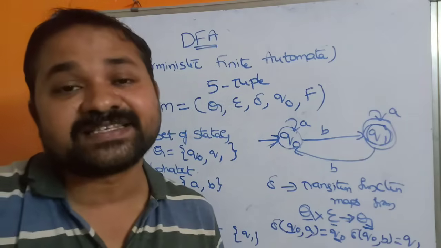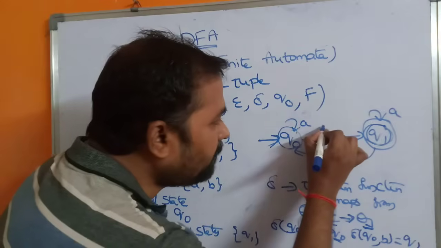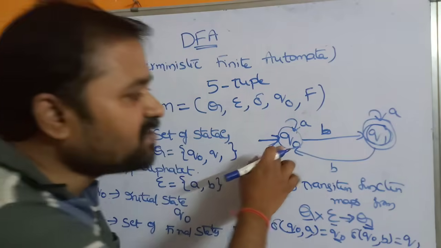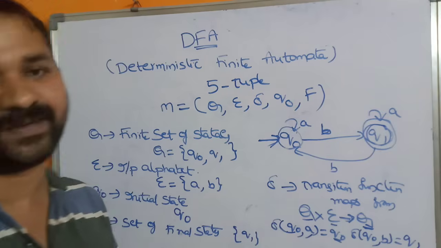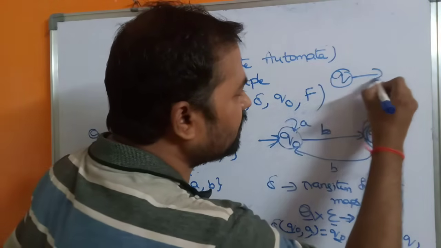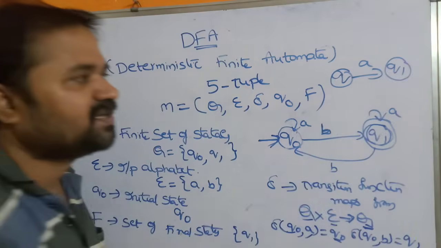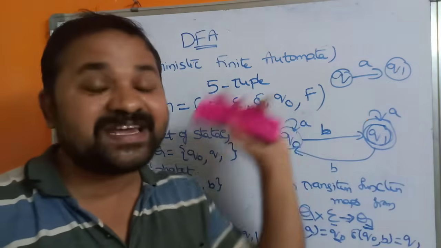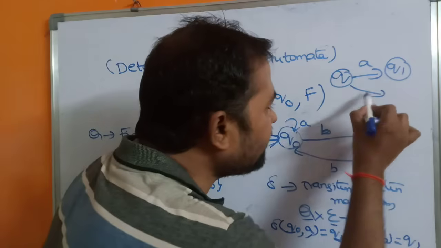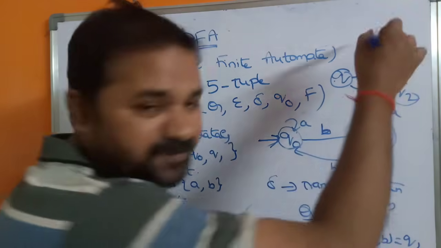Why is it called deterministic finite automata? Because if we apply an input symbol on a state, then we can get only one state. That's why it is called DFA. Whereas in NFA, if we apply a particular input symbol on a state, we can get multiple states.